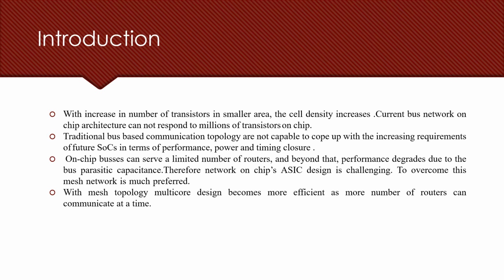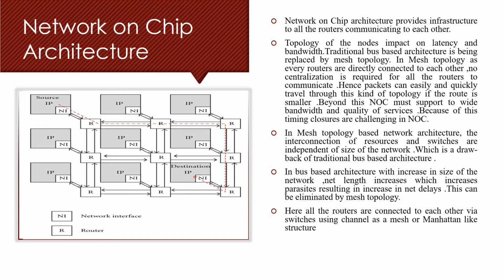So, basic network on chip architecture. As you all know, topology means how nodes are connected to each other. Topology of a node impacts latency and bandwidth very much. So, the traditional bus-based architecture is being replaced by mesh topology. Here, every router is directly connected to the others. So, no centralization is available in mesh topology. Hence, packets can easily and quickly travel, and there is only a small space to travel.